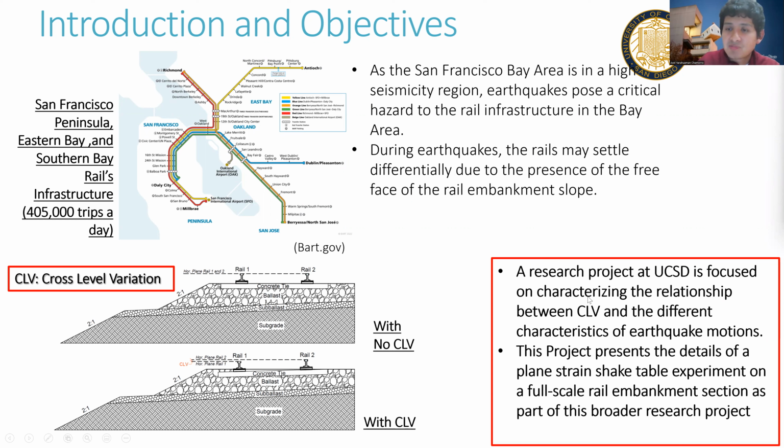Therefore, our research project at UCSD is focusing on characterizing the relationship between cross-level variation and different characteristics of earthquake motions. Particularly, this presentation focuses on the details of the plane strain shake table experiment on a full-scale rail embankment section as part of this larger project.